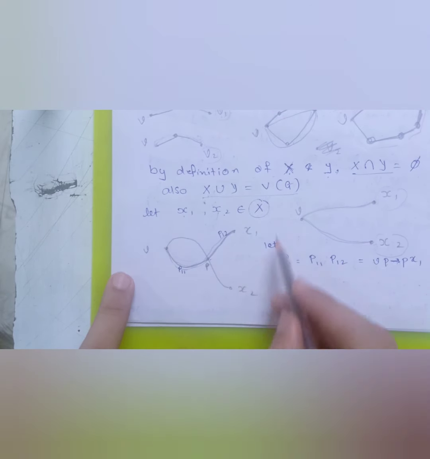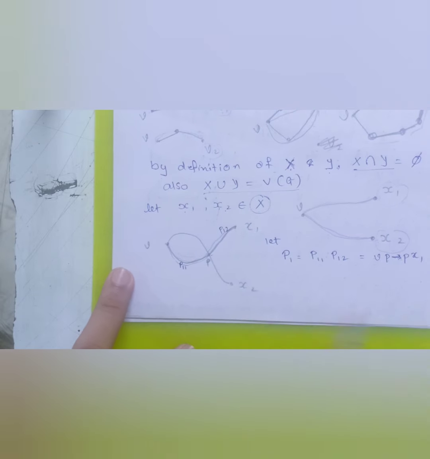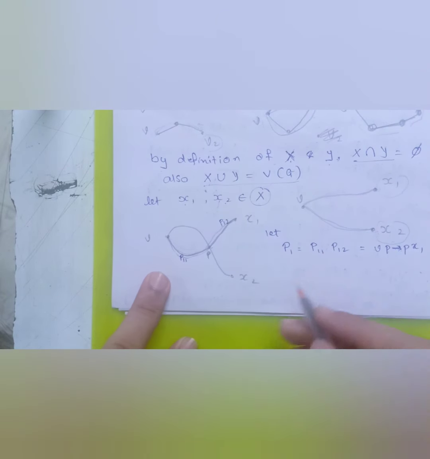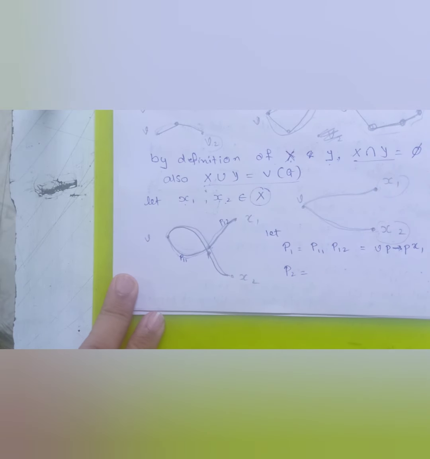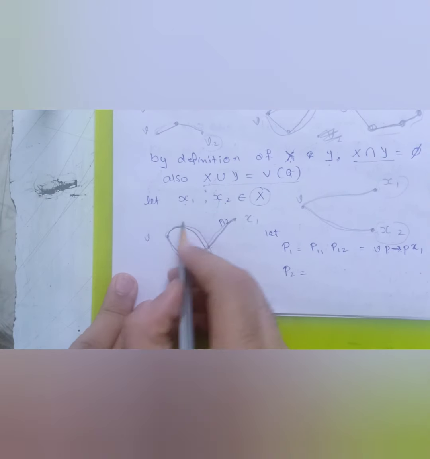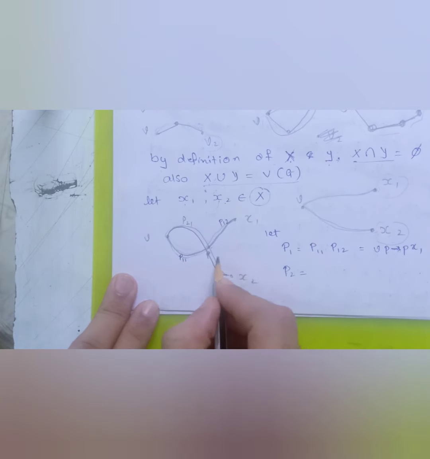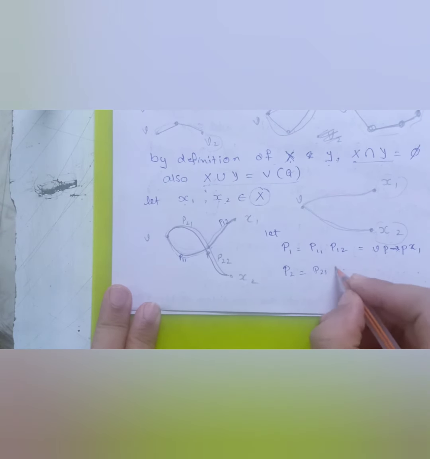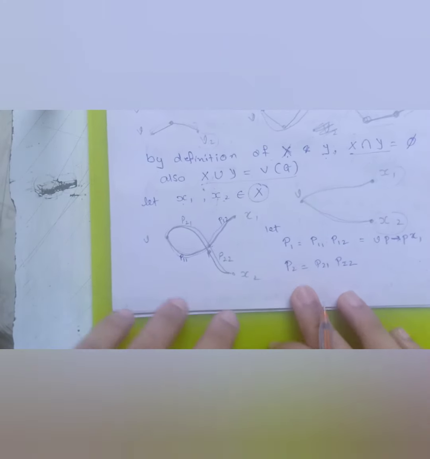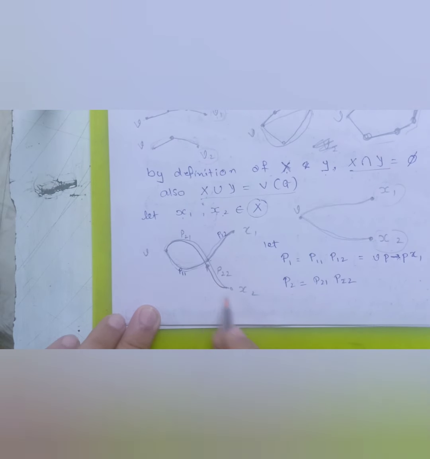So we can draw this graph and represent it so that it's much clearer to the examiner who is reviewing our entire proof. Now we can say let P2 be the path. So let me take this path as P2, and let me shade it with pencil. So this is my next path, that is P2. Let me label this P2 as P21 and P22. Fine. So P21 and P22, let this be the path that is connecting my V to X2.